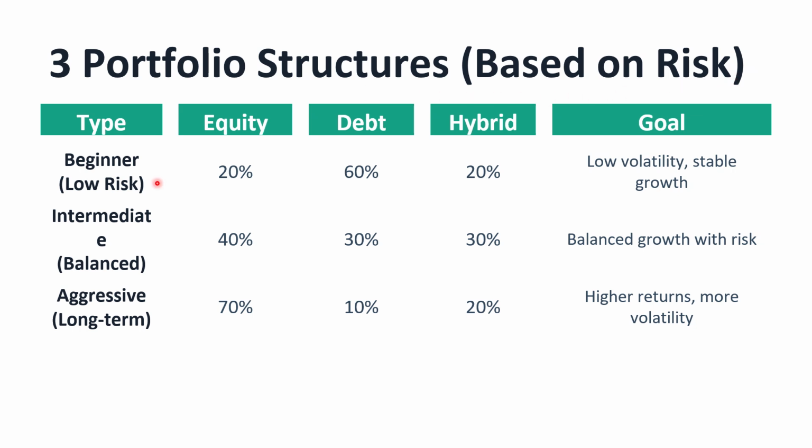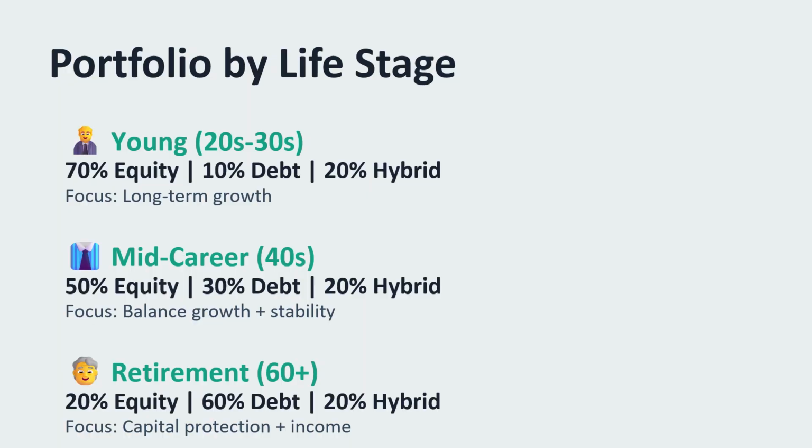These are three portfolio structures based on risk. For a beginner, low risk takers: equity 20% of the amount, debt 60%, hybrid 20%. Here it is low volatility and gives stable growth. Whereas intermediate risk takers, equity go with 40%, debt 30%, hybrid 30%. Here balanced growth with risk, a little more risk compared to the earlier fund. Now aggressive risk takers, but this is to be used only for long term goals. 70% can be kept in equity, debt 10%, hybrid 20%. Here higher returns and more volatility.